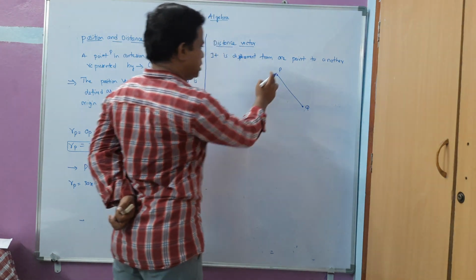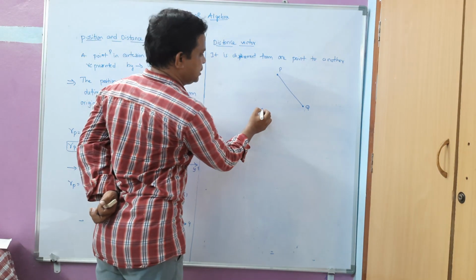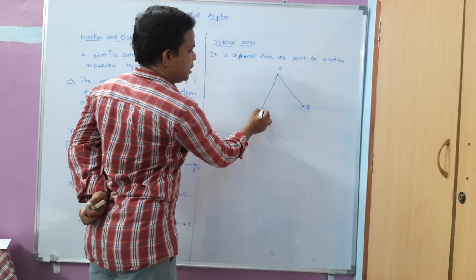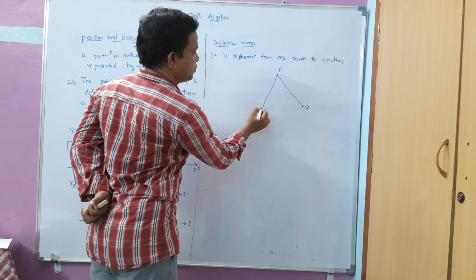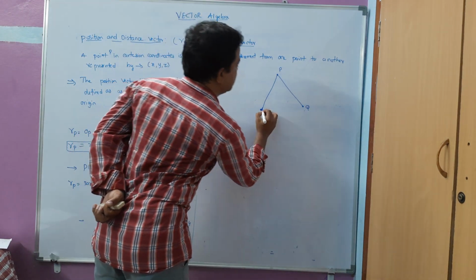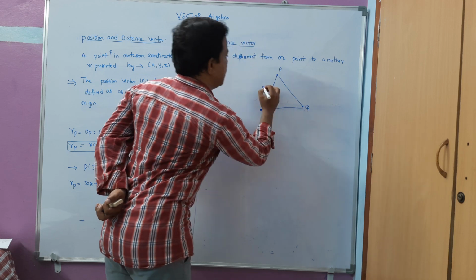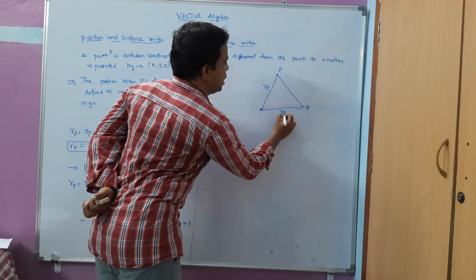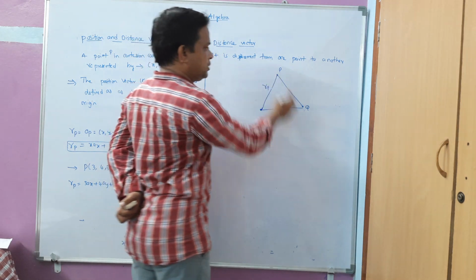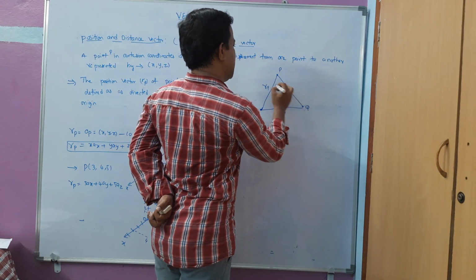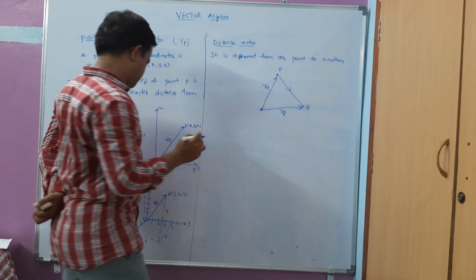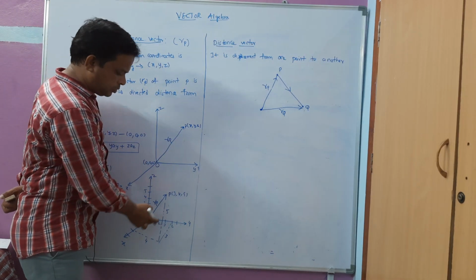I can draw the position vector of these two at the origin like this. If this is origin, this is O, and from this also I can draw another position vector, and this I am representing as rp, and this position vector I am representing as rq, and the distance vector I will take like this. So we have to draw the arrow marks here compulsorily. Why? Because we need to know. So every time we should draw the arrow mark.